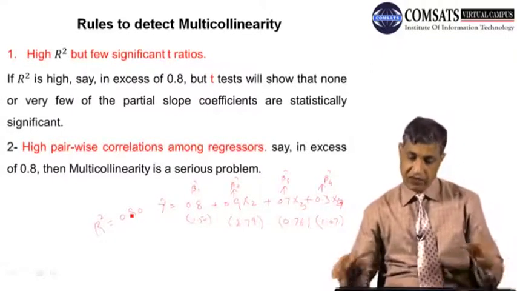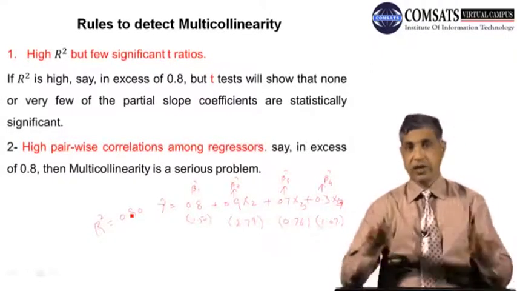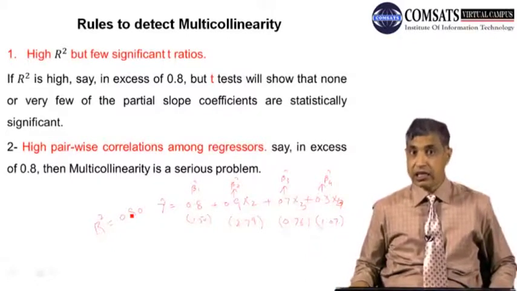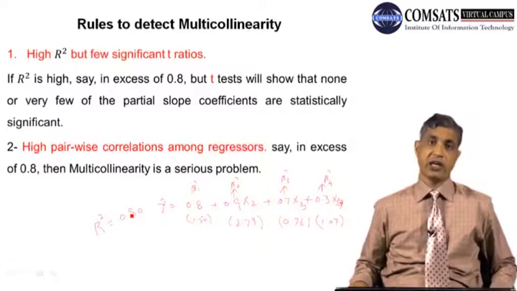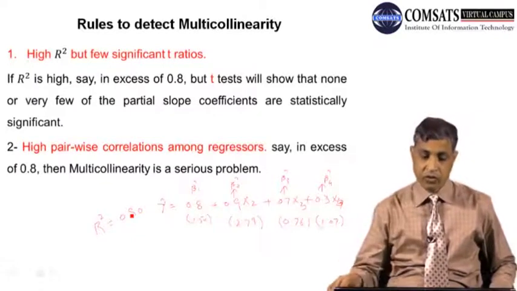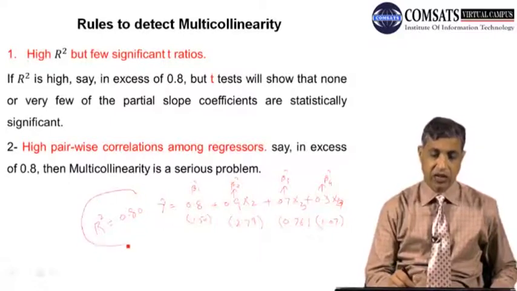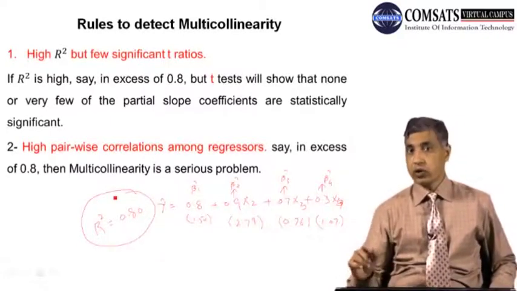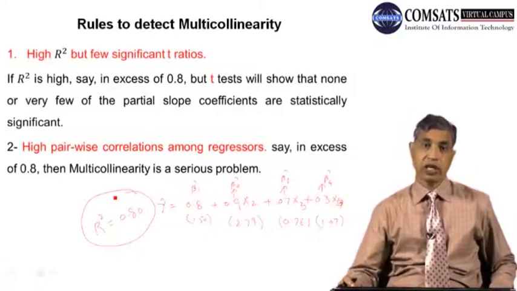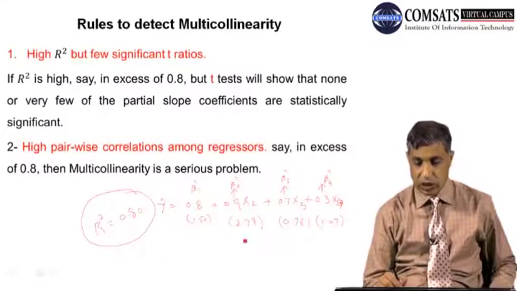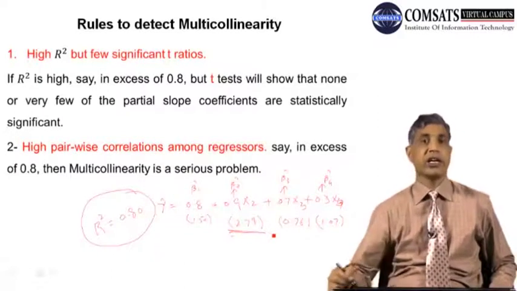Now immediately, if I see this output, I will say that there is a problem of multicollinearity. Why? Look at this. This is a very encouraging thing, that the R square is very high. But on the other side, there are some bottlenecks, some problems. What are these? Only this t is significant.